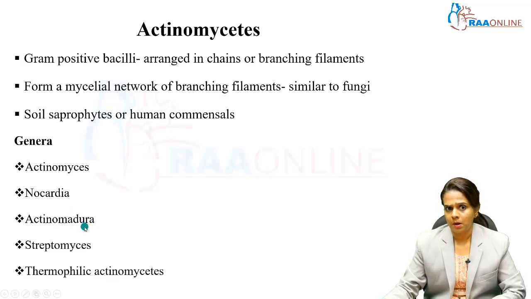And Actinomadura, this is non-acid fast and causes actinomycetoma. And Streptomyces, this is again a non-acid fast aerobe and is the main source of the antibiotic streptomycin. And thermophilic actinomycetes, this is the agent that causes farmer's lung, that is hypersensitivity pneumonitis.